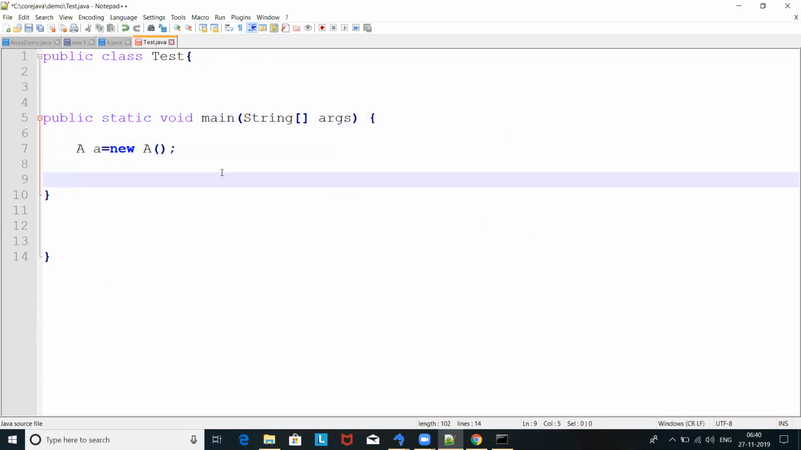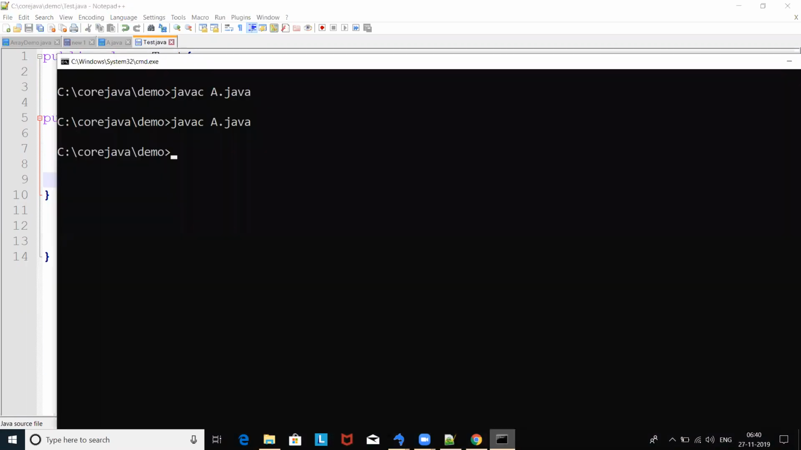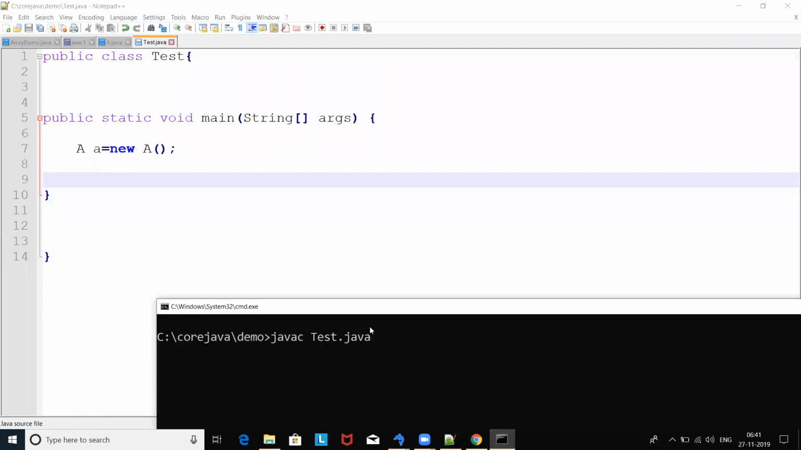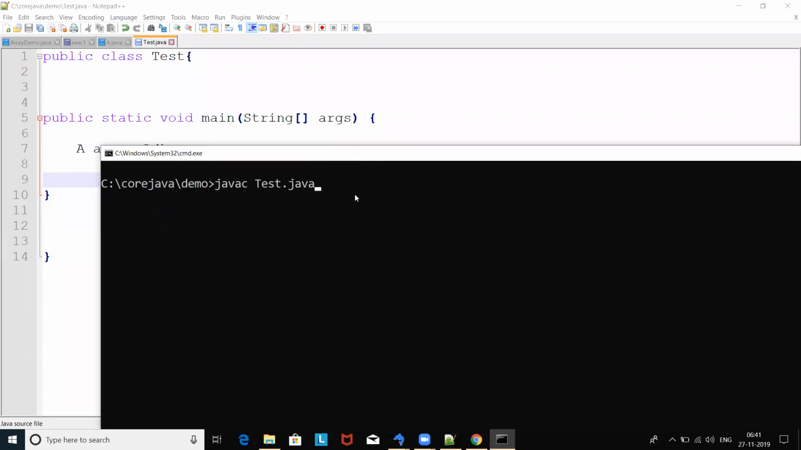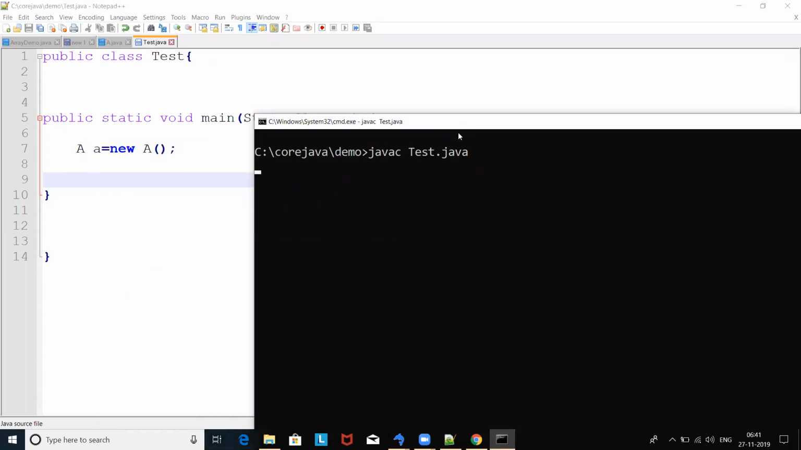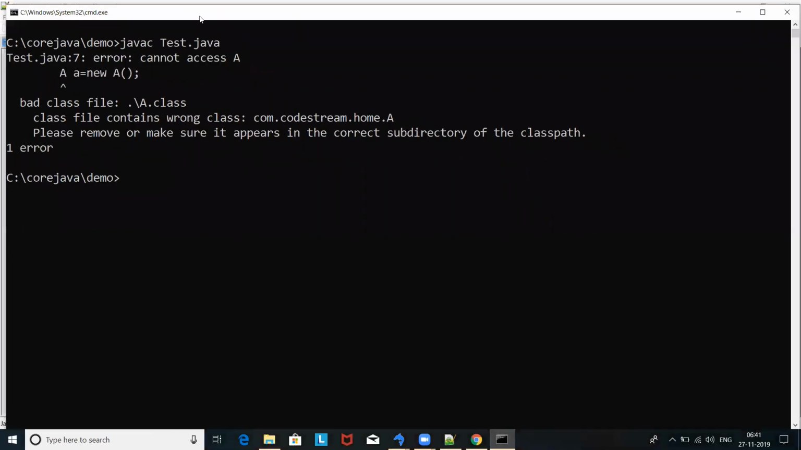What will happen? Can you guess what is going to happen? javac test.java. What is the result of this compilation? Will it compile successfully? Is there any mistake in this code? No, sir. Generally, you think that if I compile, it should compile, but it's not compiling. The reason is, you can see it says cannot access A, class file contains wrong class. The compiler is treating that class as com.codestream.home.A, not a simple A. Please remove or make sure it appears in the correct subdirectory.